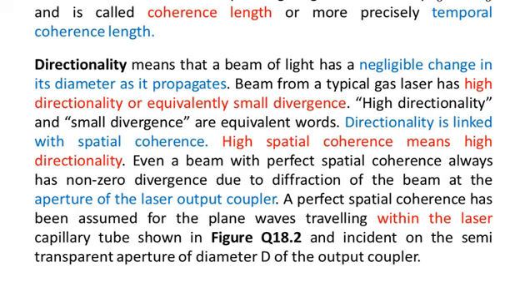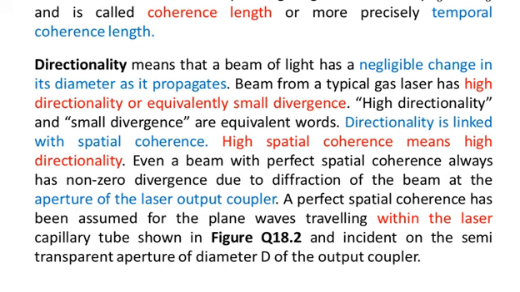Even a beam with perfect spatial coherence always has non-zero divergence due to diffraction of the beam at the aperture of the laser output coupler. A perfect spatial coherence has been assumed for the plane waves traveling within the laser.